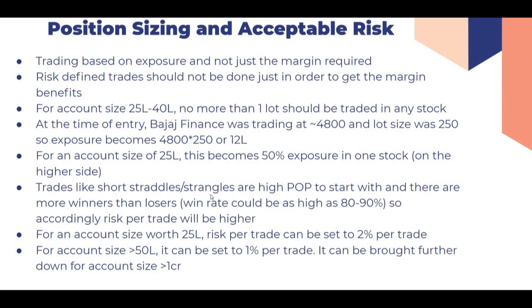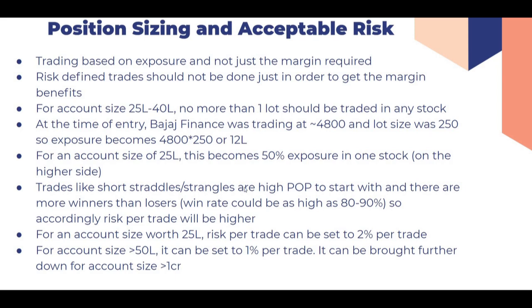Trades like short straddles or short strangles are high POP trades. They have high probability of success, and there are more winners than losers. Win rate could be as high as 80 to 90%. So accordingly, risk per trade will also be higher. For an account size worth 25 lakh, risk per trade can be set to 2% per trade. For account size greater than 50 lakh, it can be set to 1% per trade, and it can be brought down further for account sizes which are greater than 1 CR.